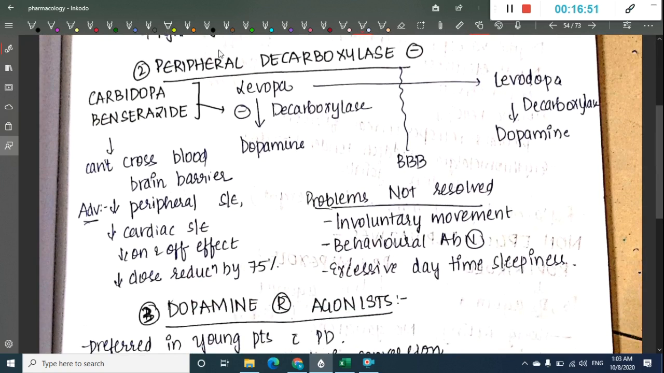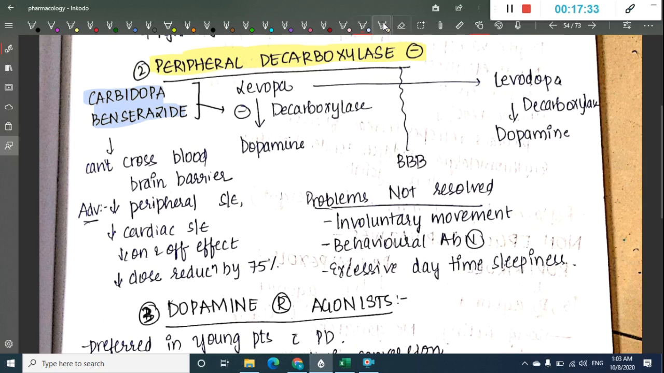Okay, the second group of drugs which are important here are peripheral decarboxylase inhibitors. What are the drugs which are peripheral decarboxylase inhibitors? They are carbidopa and benserazide. These carbidopa and benserazide will inhibit the conversion of levodopa to dopamine peripherally, so that the levodopa can cross the blood-brain barrier, and in the brain it can get converted to dopamine. Carbidopa and benserazide cannot cross the blood-brain barrier.